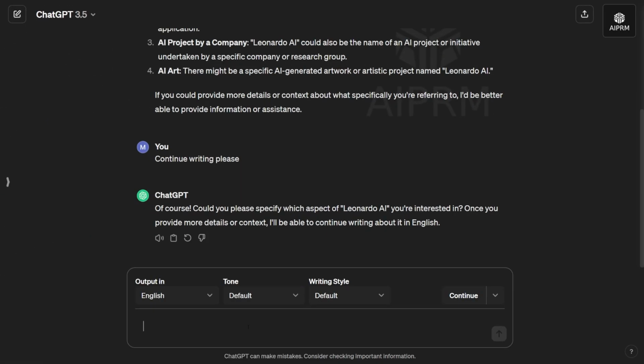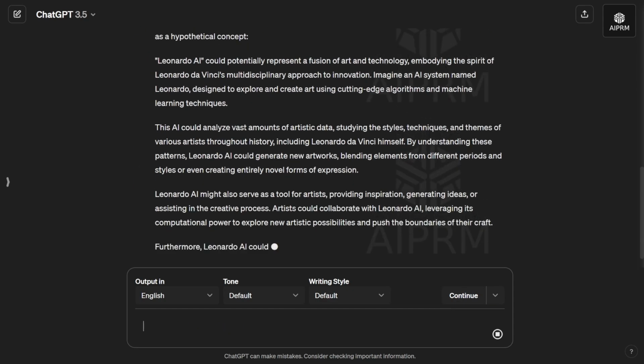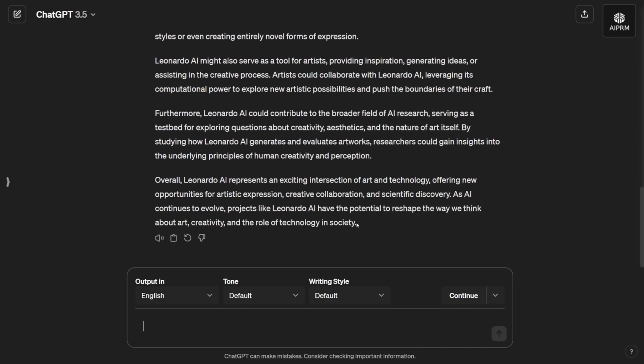So let's go back to AIPRM, and here in the search box, type in Leonardo AI and click on the prompt. Now, write the keyword for what you want to generate images for. As you can see, here are full prompts that we can use to make incredible images. There are a few of them, and they look great.